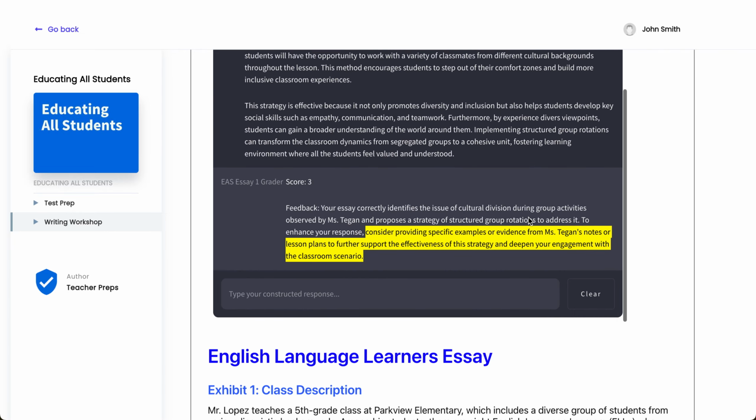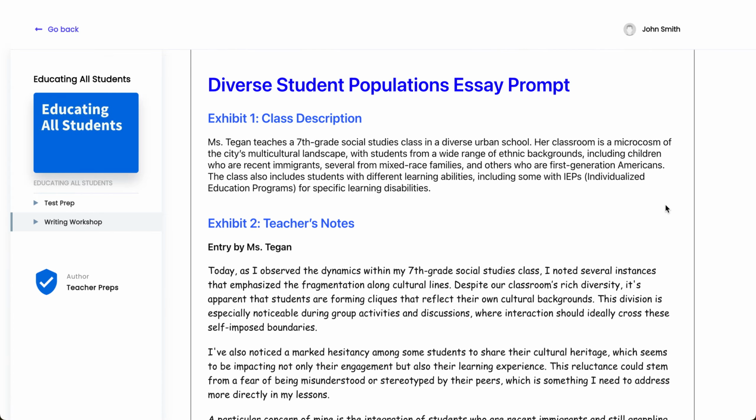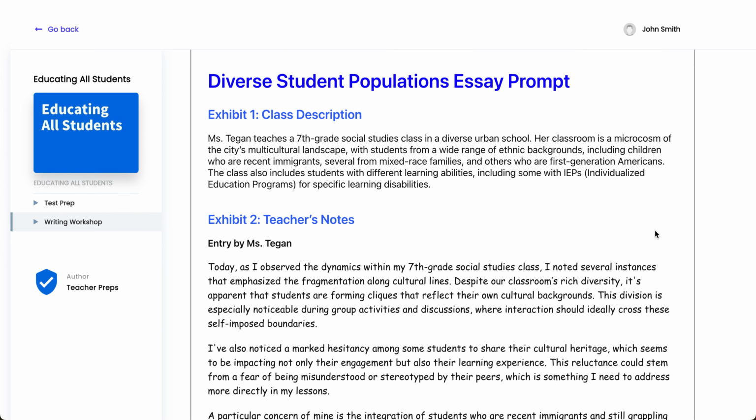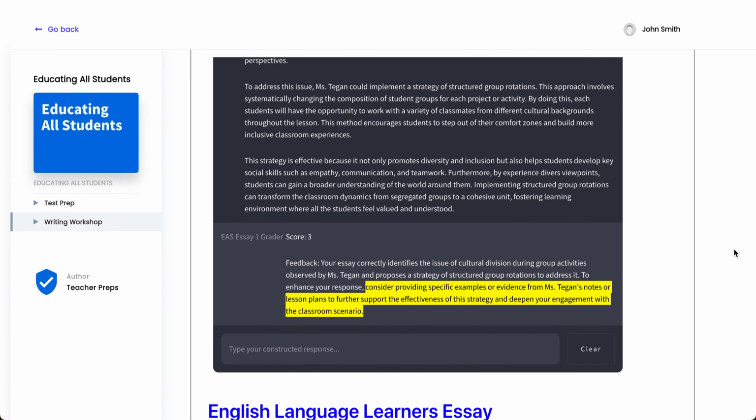So these are the types of things, this is why I like this test prep so much, because if you are planning to take your exam without this AI essay grader, you're basically sort of shooting in the dark. You can look at, for example, our essay prompt, and say to yourself, well, I'll just write that on my own, but there's no one to grade it, right? And so with this, it actually allows you to say, am I or am I not ready for test day?